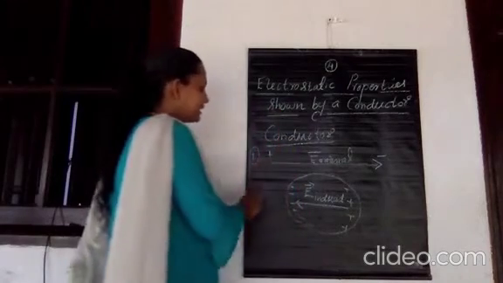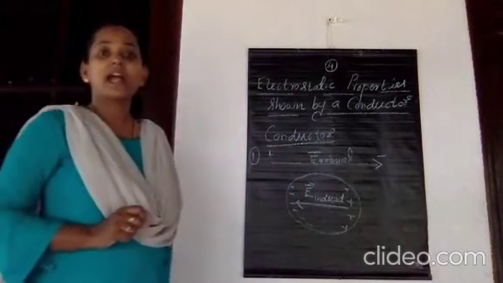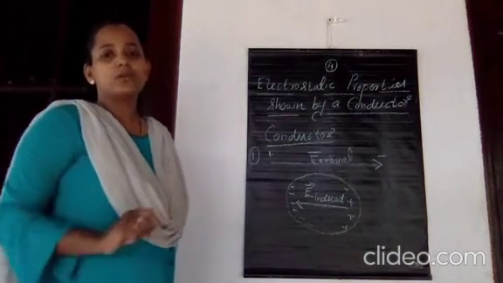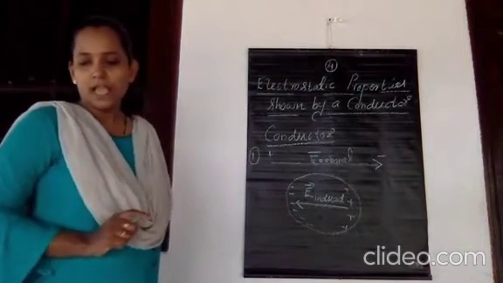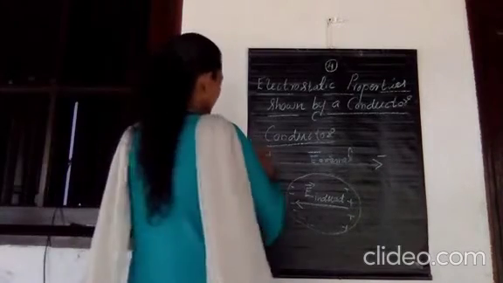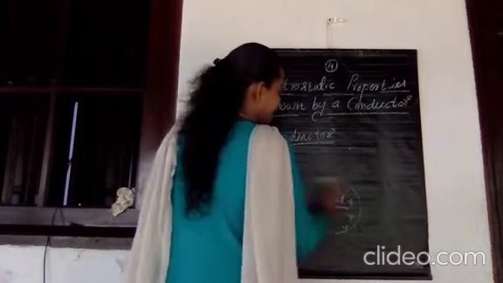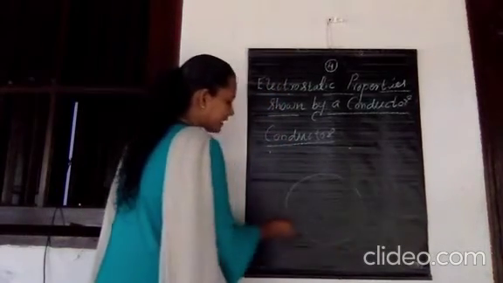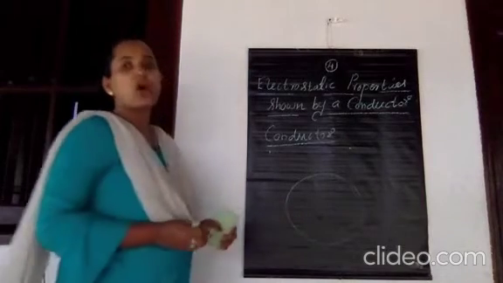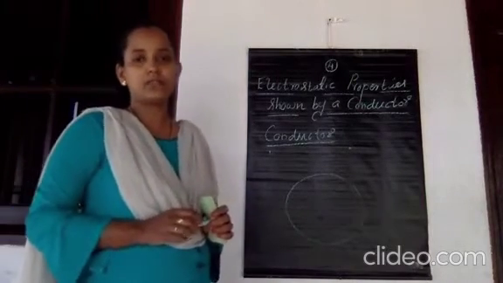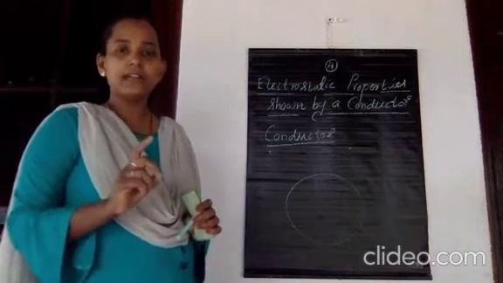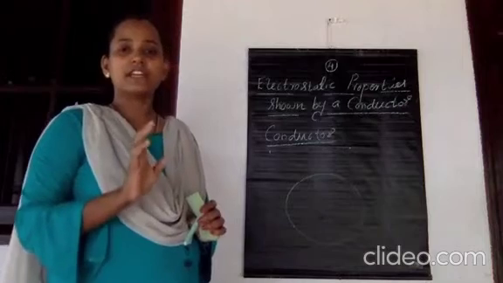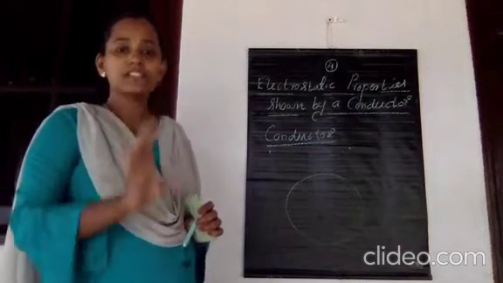The first property: the net electric field inside a conductor which is placed in a uniform electric field is equal to 0. Okay? And the second property: just outside the surface of a conductor, the direction of the electric field is always normal to its surface. What is the direction of the electric field just outside the surface of a conductor? The direction of the electric field is normal to that given surface itself.